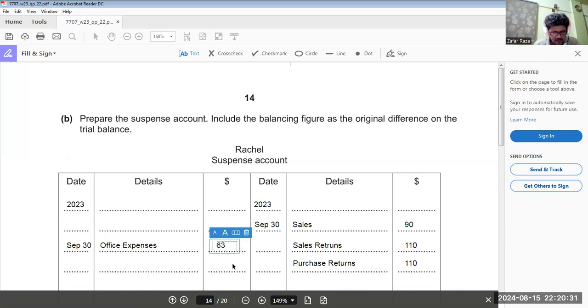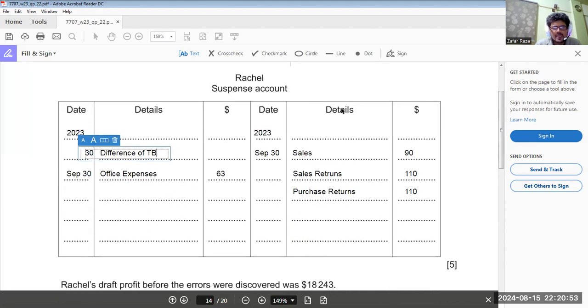Now, the opening balance must be on this side. Okay. Balance difference of trial balance must be here. How much? So we have to calculate now.